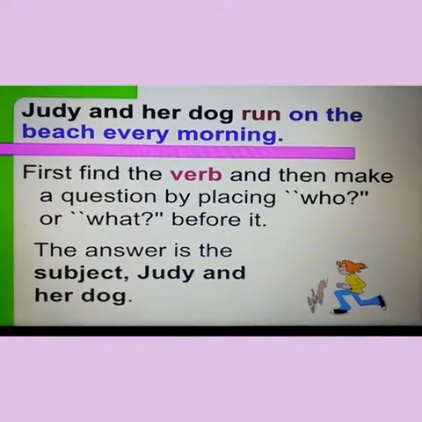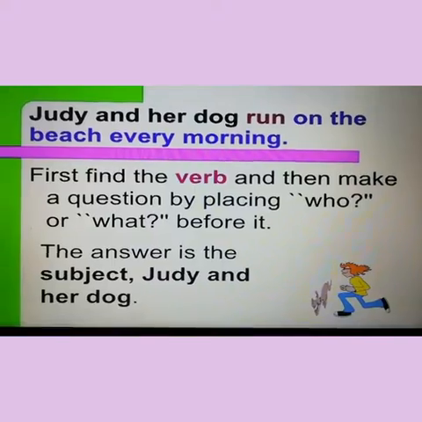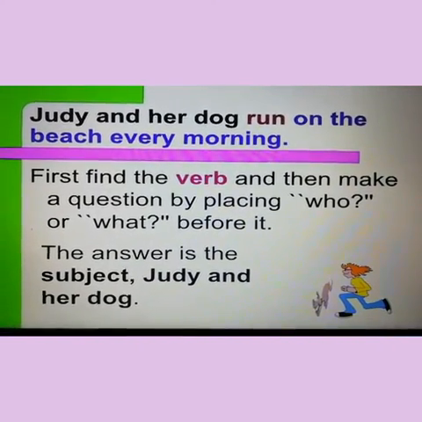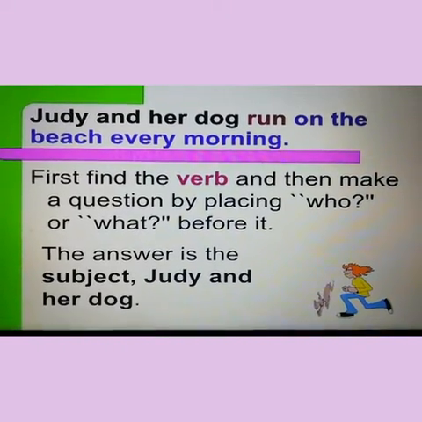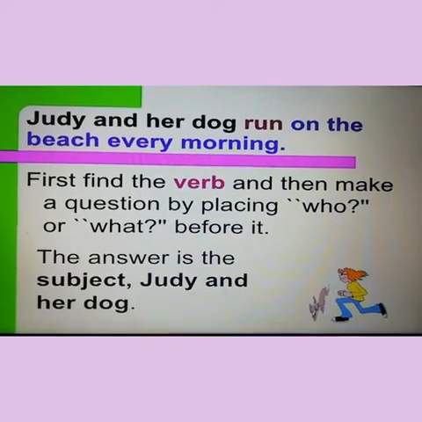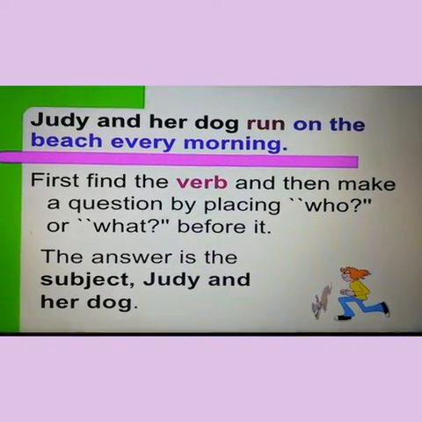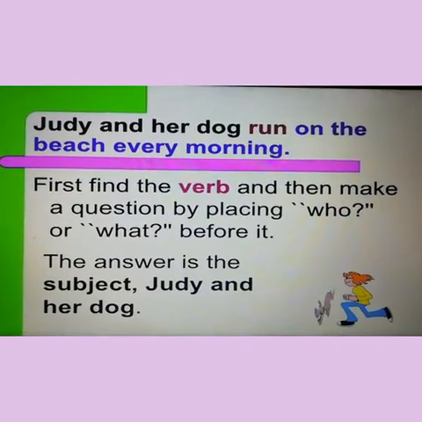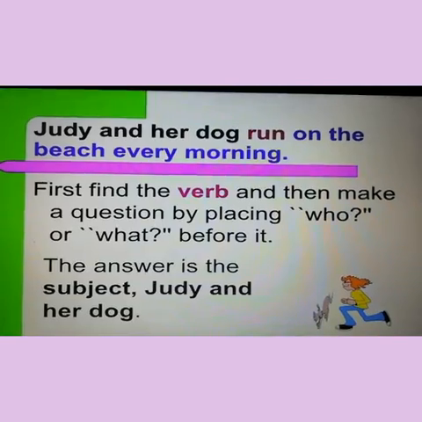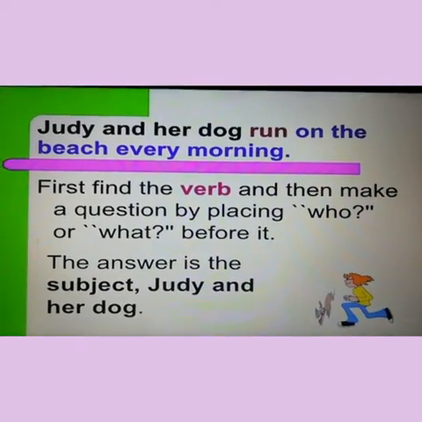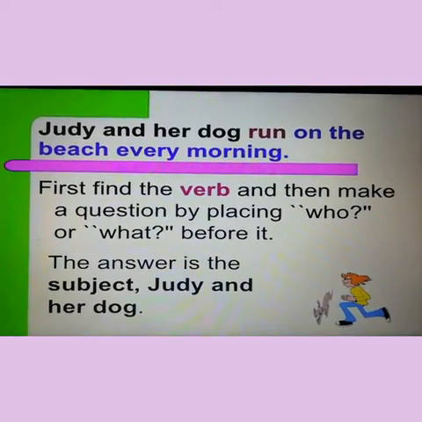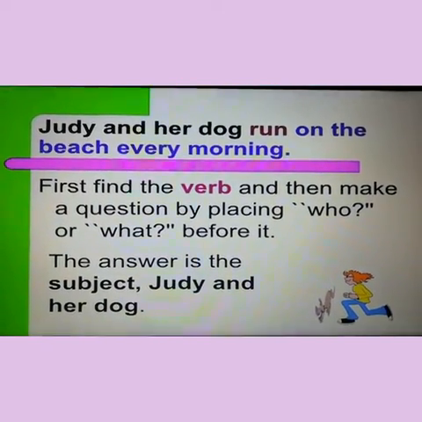I will explain more about subject and predicate through an example. Judy and her dog run on the beach every morning. First find the verb and then make a question by placing who or what before it. What is a verb? A verb is an action word. And what is the action word in the above sentence? Run. Who is running? Judy and her dog. And for what? On the beach every morning.